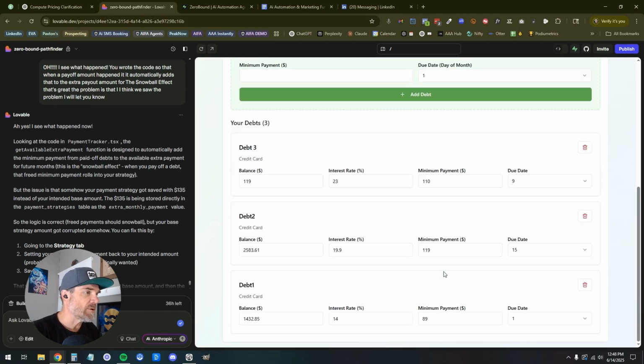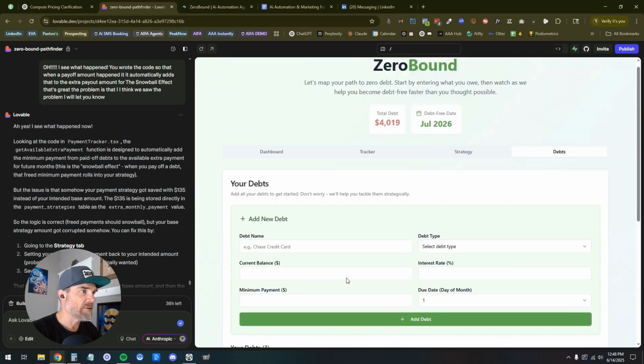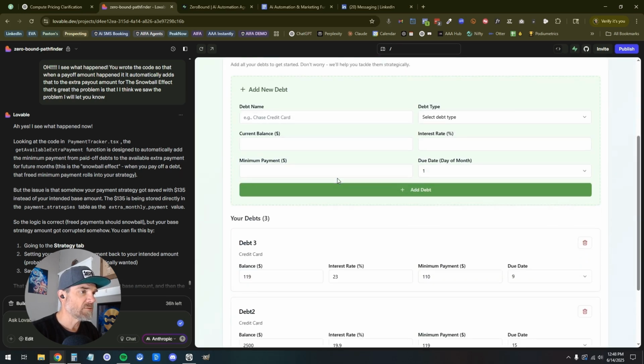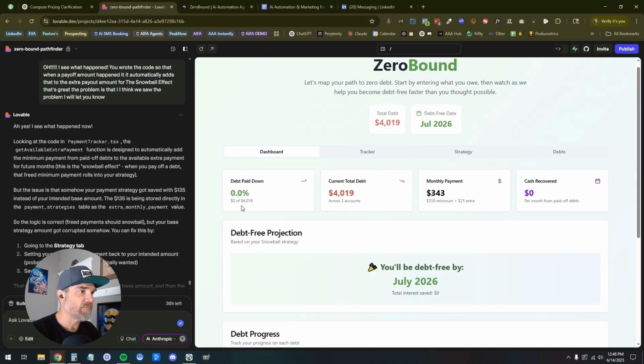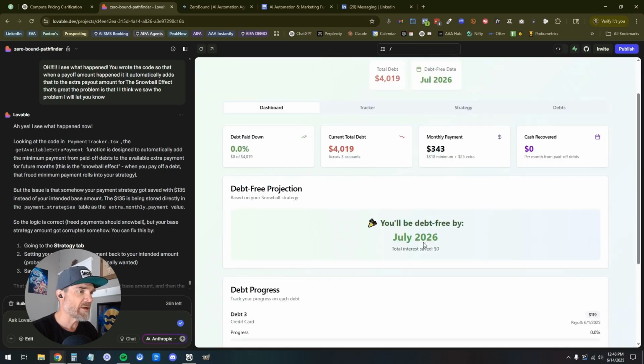Under debts, we're going to go under 2,500, 3,500. This is going to be 1,400. Cool. Awesome. That should be done. Let's go back in, yep, that looks correct. Very good. Go to dashboard, 4,019. That all looks correct. Awesome.